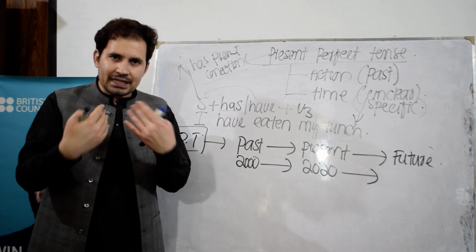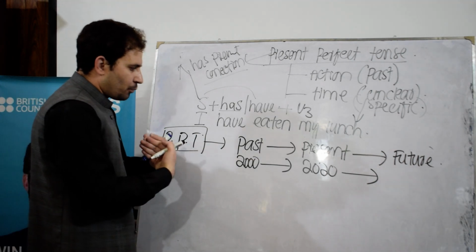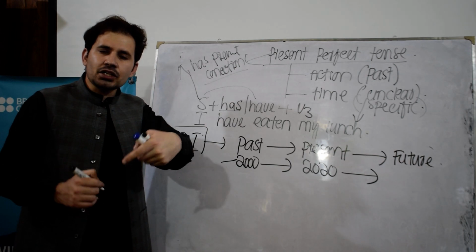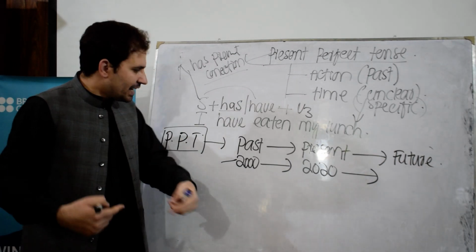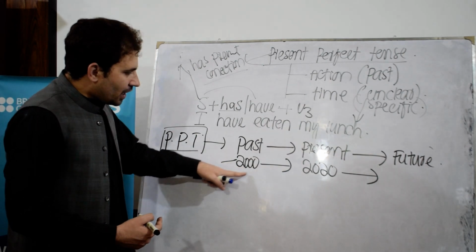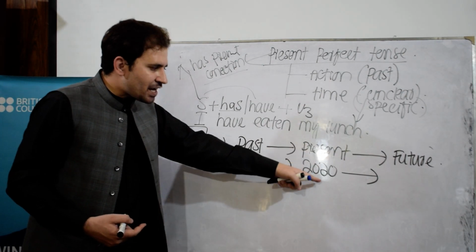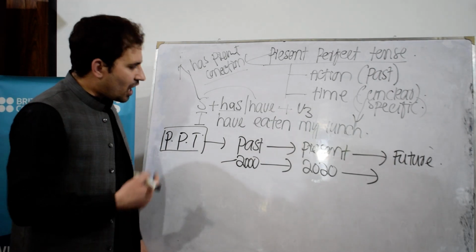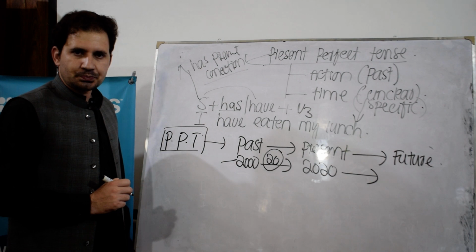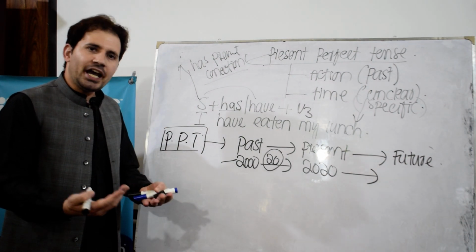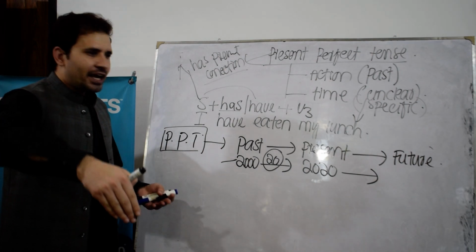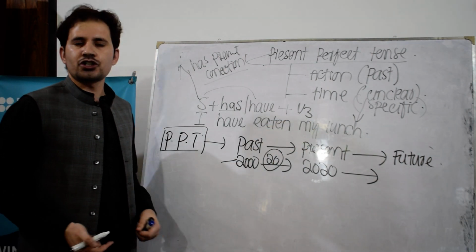For example, suppose I started teaching in 2000. The action of teaching started in 2000. Now it comes to 2020. So how many years has it been? Now we can say it has been 20 years. An action started in the past, it continues to the present time, and maybe I will keep teaching in the future as well.